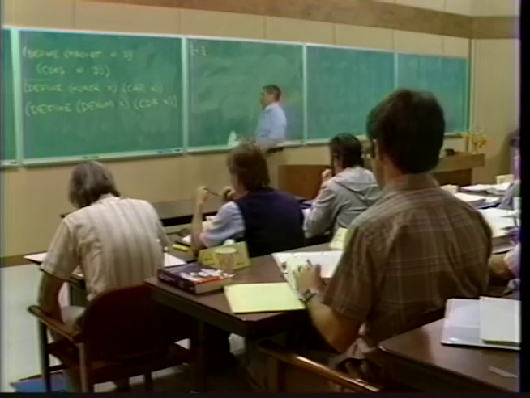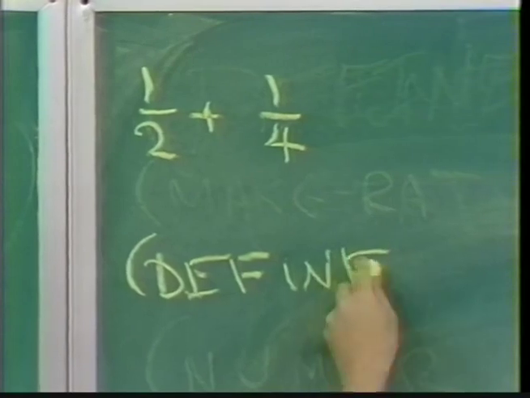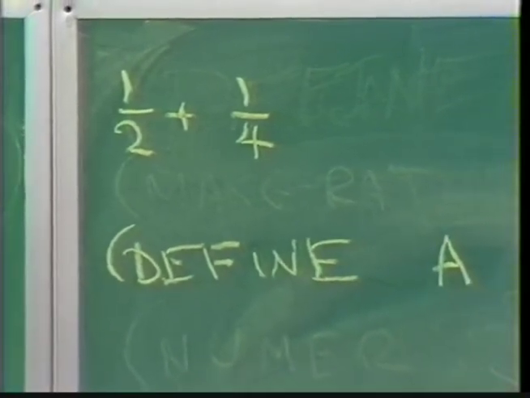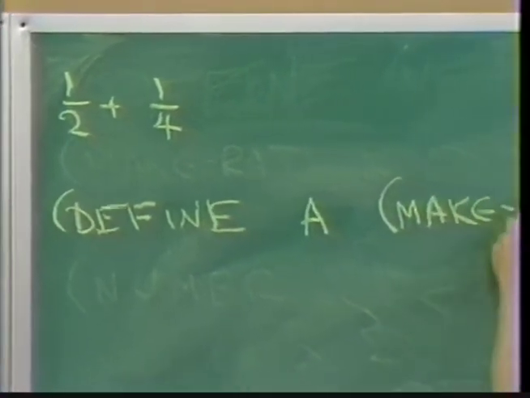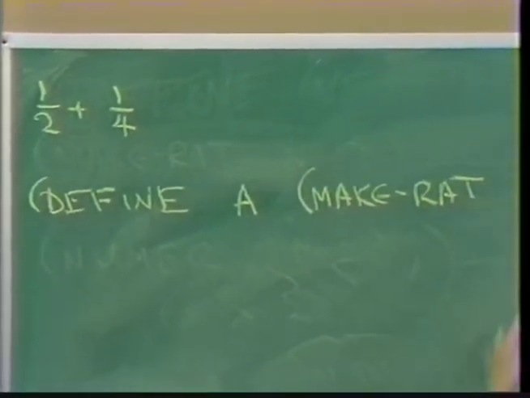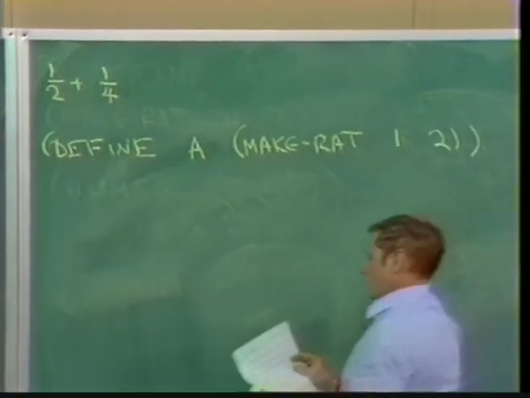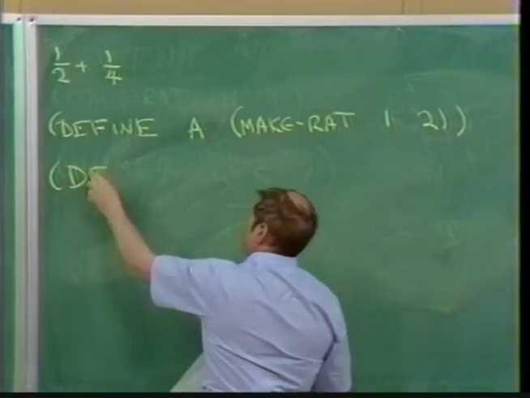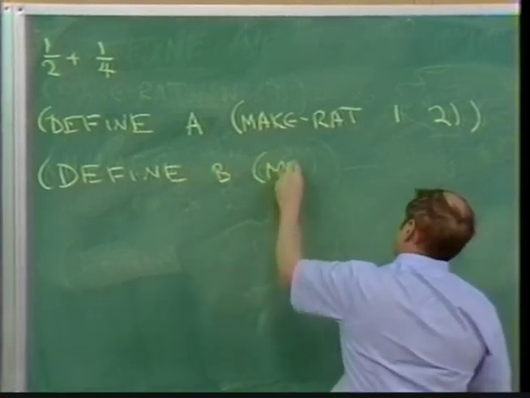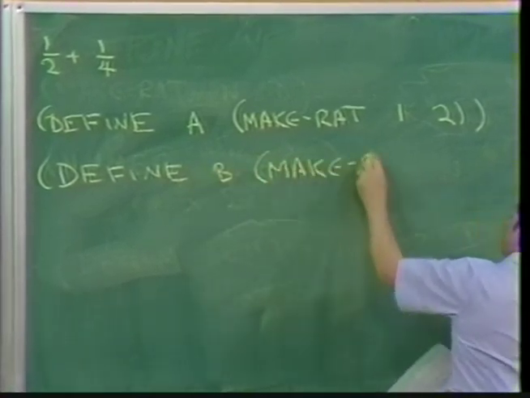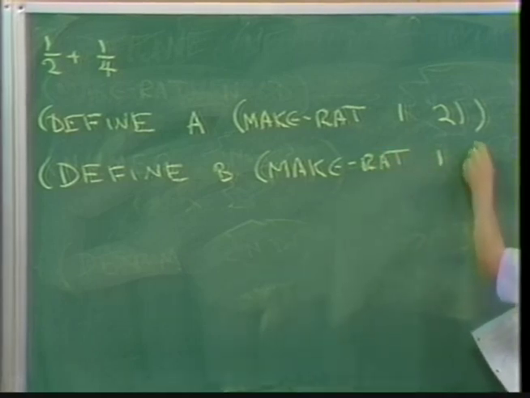Well, the way I'd use that is I'd say, well, maybe define A. I have to make a 1/2. Well, that's a rational number with numerator 1 and denominator 2. So A will be make-rat of 1 and 2. And then I'll construct the 1/4. I'll say define B to be make-rat of 1 and 4.